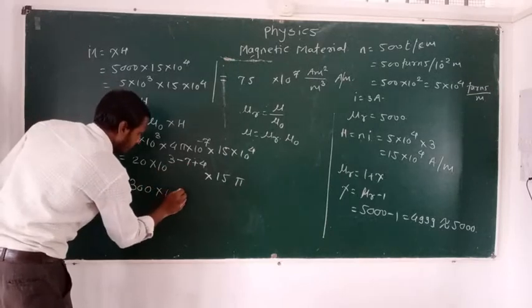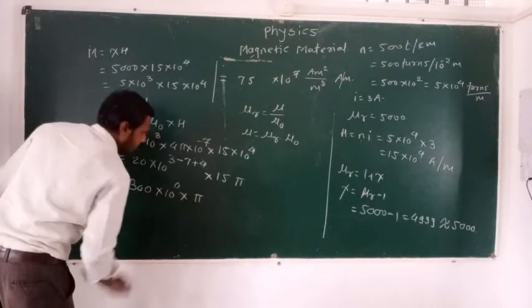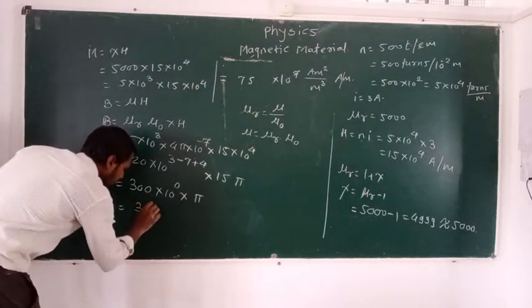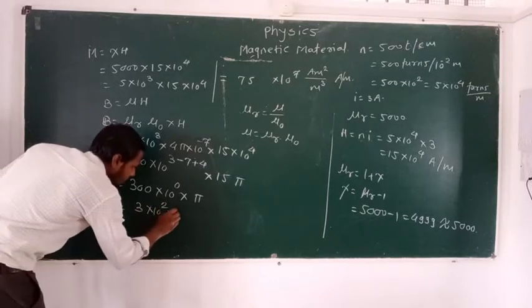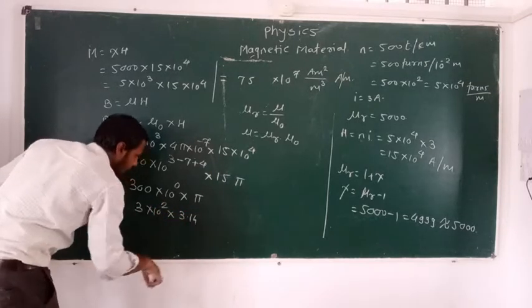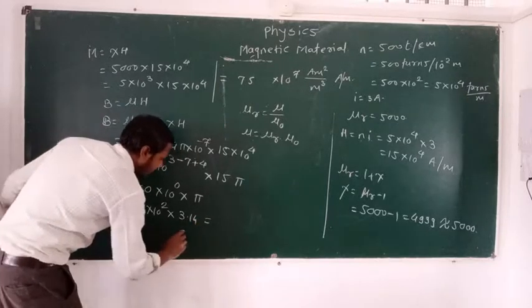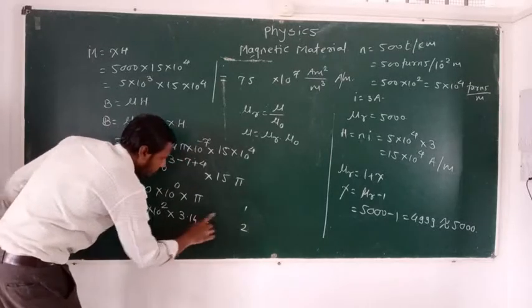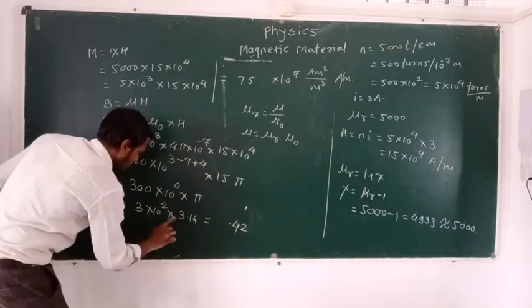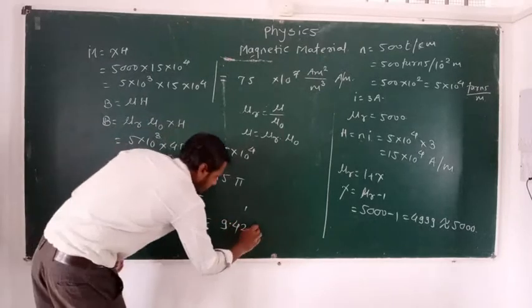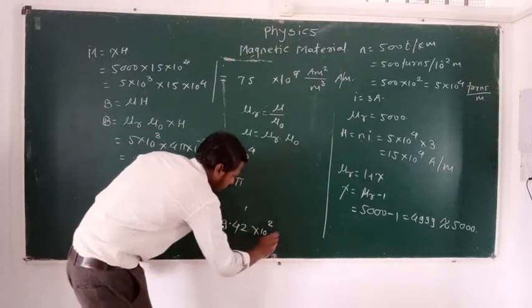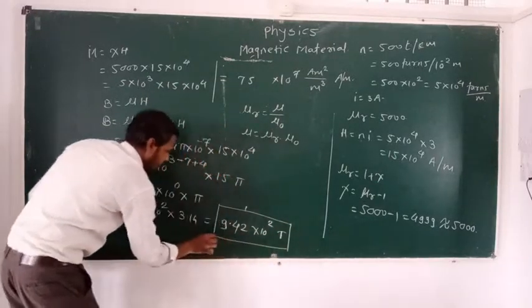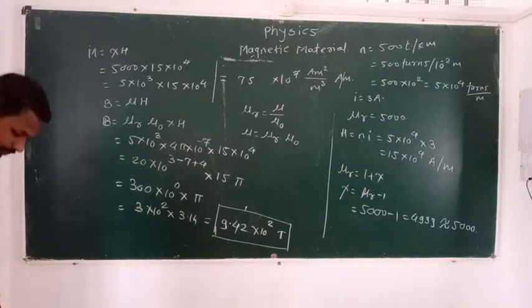Then 3 multiplied by 10 raised to 2 multiplied by pi. Finally, this is our answer. Okay, write down.